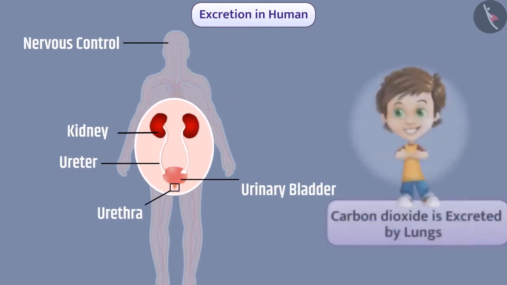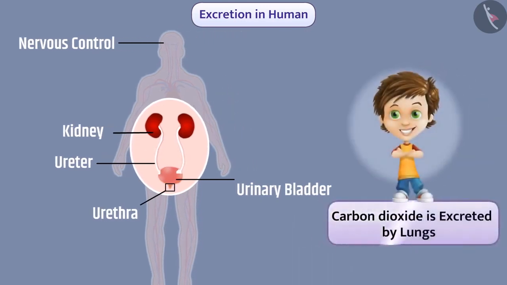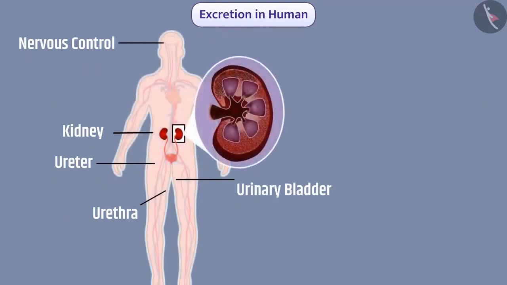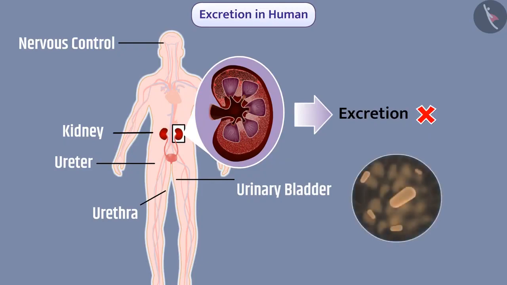Apart from this, carbon dioxide is excreted by lungs and skin excretes water and salts. Due to any reason, if the kidneys stop working, then the action of excretion in the body does not happen properly, due to which harmful waste starts accumulating in the body. This increases the chance of death.